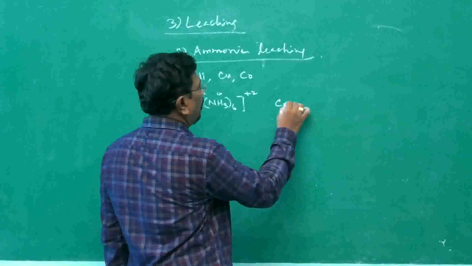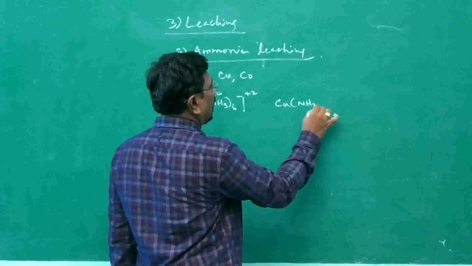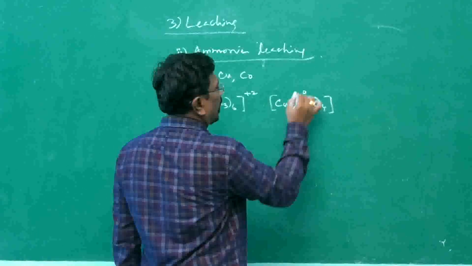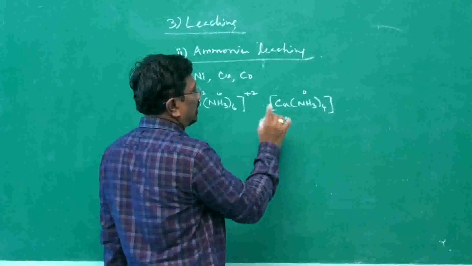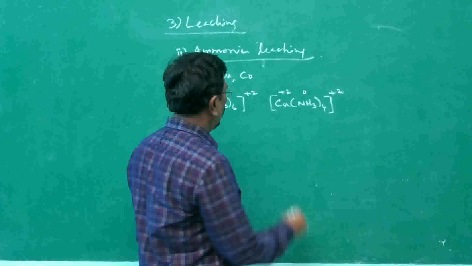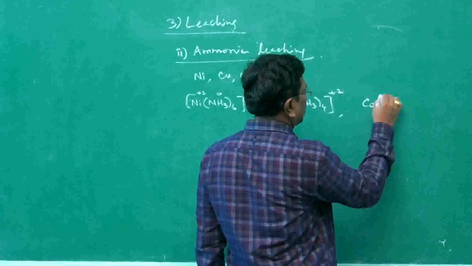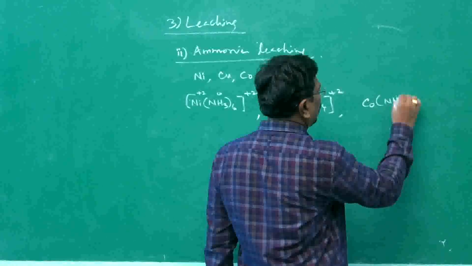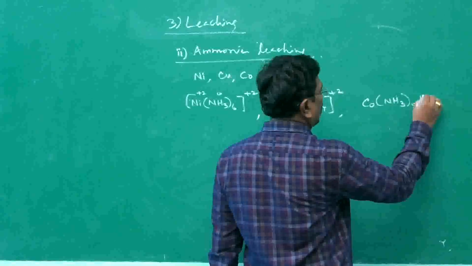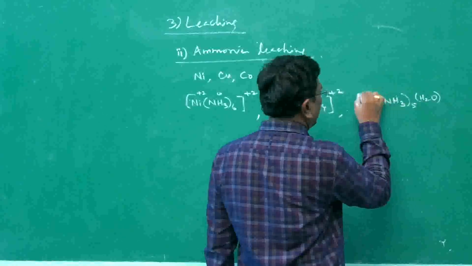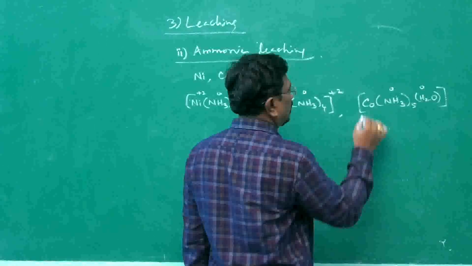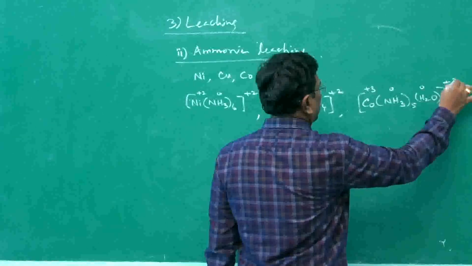And copper will form the tetraammine complex because the coordination number for copper is 4. Ammonia is a neutral ligand, and copper has a charge of +2, so the total charge will be +2. Cobalt has coordination number 6, and it forms coordinate bonds with 5 ammonia molecules and 1 water. So the ligands are ammonia and water. Both are neutral ligands, cobalt has charge +3, therefore the total is +3.